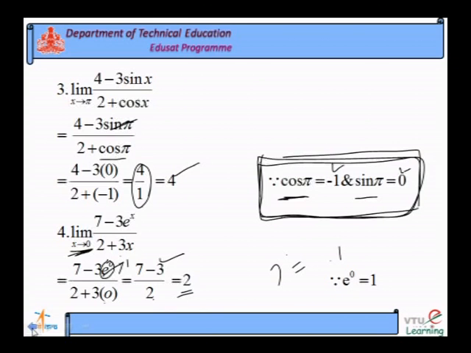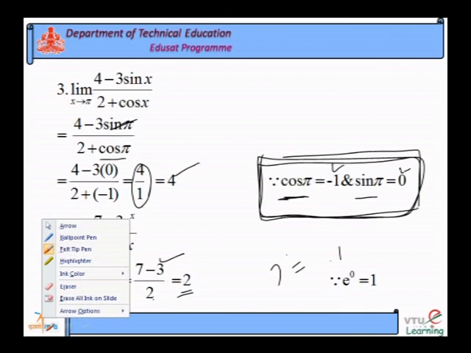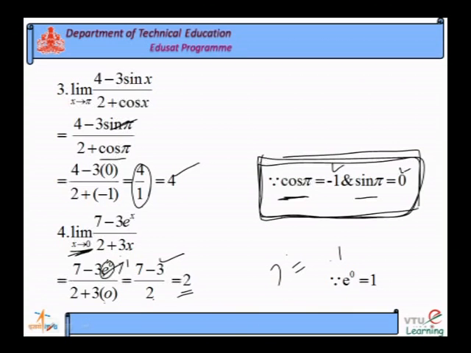So, among constants we have different types of constants. One is absolute constant, the other one is arbitrary constant. All numerical constants are absolute constants because their values are fixed.